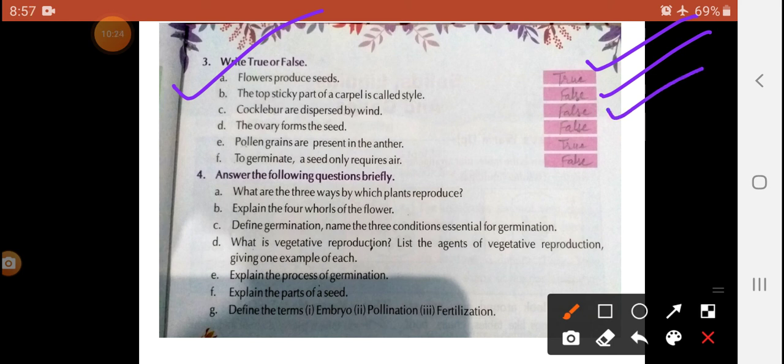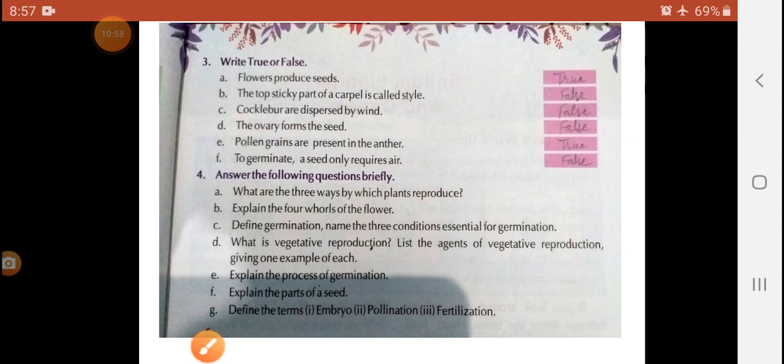False. D, the ovary forms the seed. False. Pollen grains are present in anther. True. The germinated seed requires air. False. Because germination needs air, water and warm climate. Okay. Yes. The question answers are already given. Yes, my dear student, write it down, all of you.